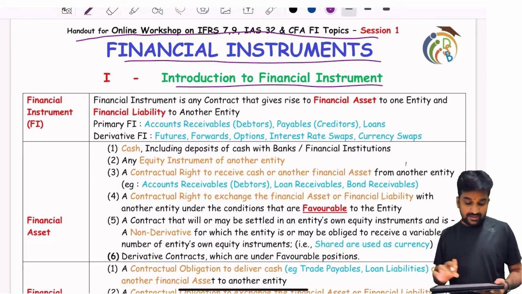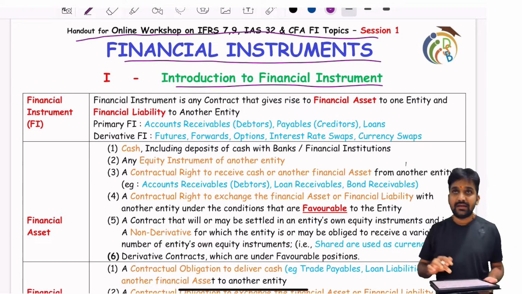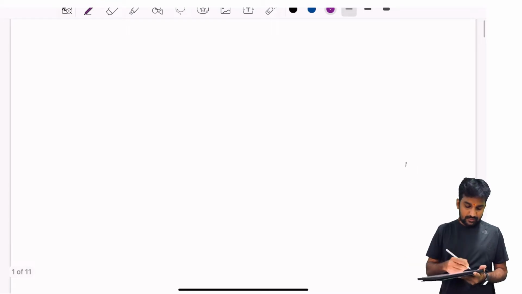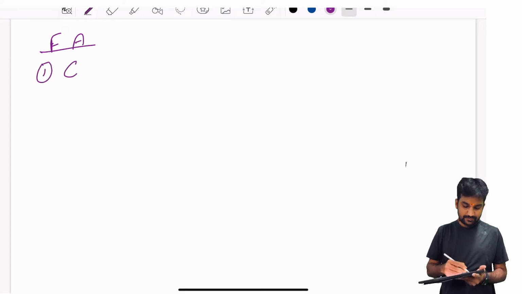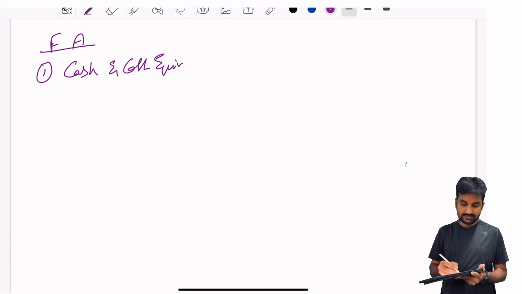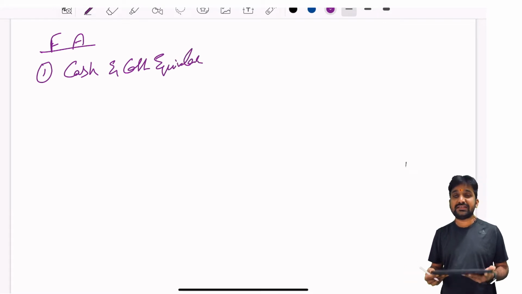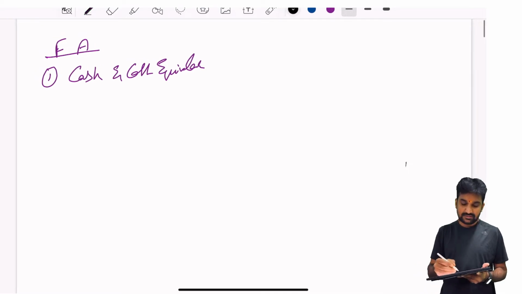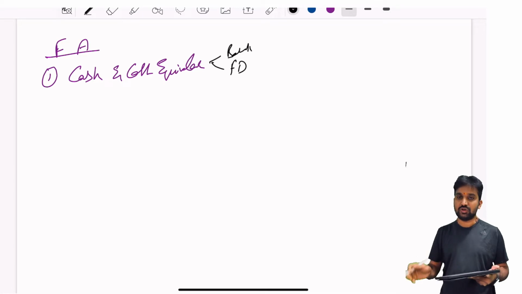Okay, so financial asset, let me try to explain on a blank page. All your financial assets are like cash and cash equivalents, right? All the cash and cash equivalents can be considered a financial asset. What are cash equivalents? It could be your bank balances or your FDs or whatsoever.